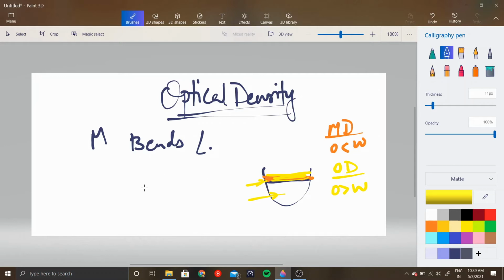So the more the optical density, the more the light will bend, because it wants to spend the least amount of time in that medium. So greater the optical density, it implies that the bending of light or refraction will be more in that medium, and the light will spend the least amount of time in that medium. This question often comes in your competitive exams as well. If you know this relation between optical density and the speed of light, you can very well secure marks there.